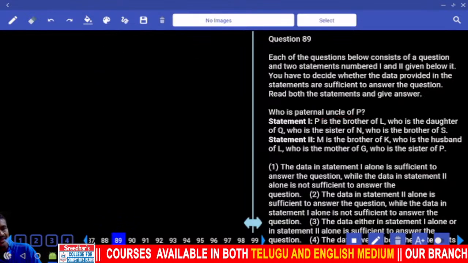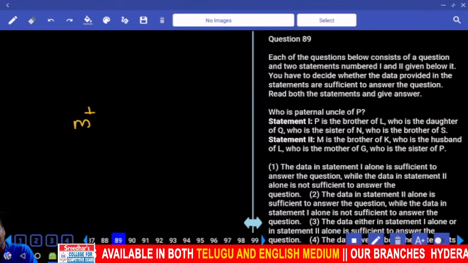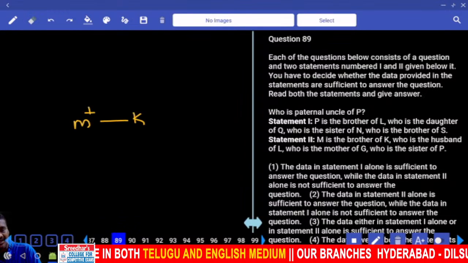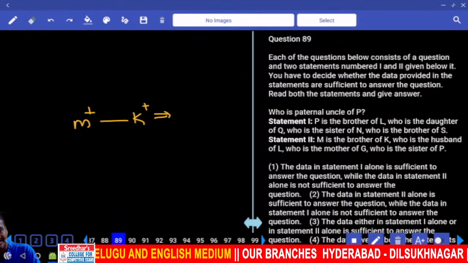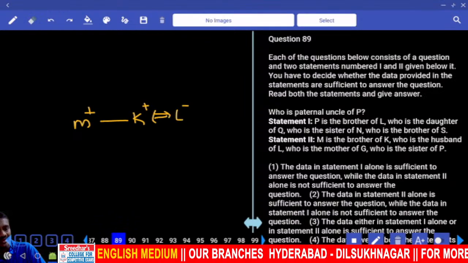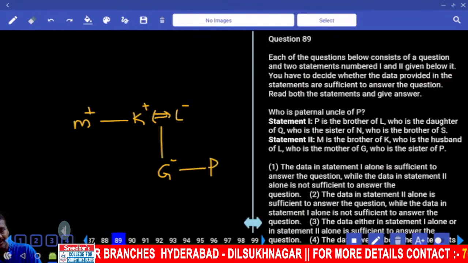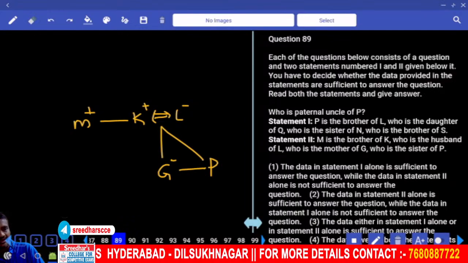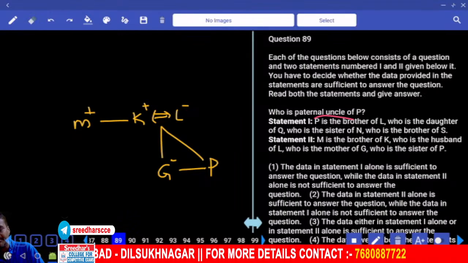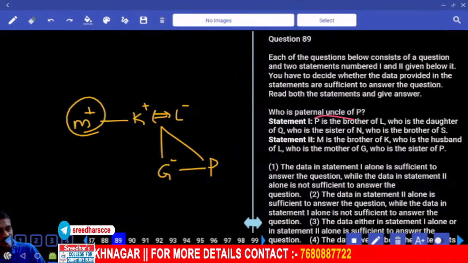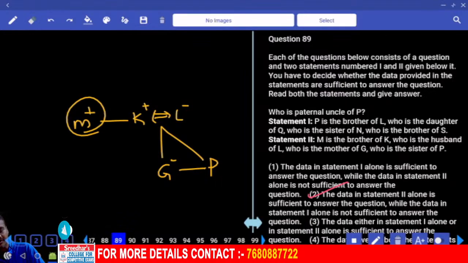Then second one. M is the brother of K. K is husband of L. K and L are married. And L is the mother of G. Now G is the sister of P. Then according to this, who is the paternal uncle of P? P's father's brother, M. Are you getting the answer or not? Only 2, choice 2. Clear?